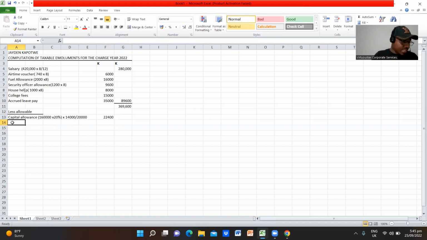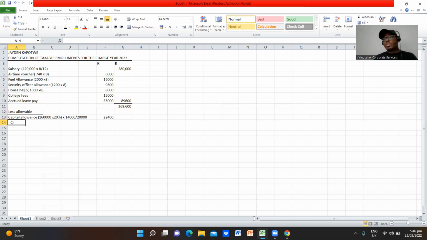Then we are going to look at the motor car expenses. Again, here we need to be very careful. Motor car expenses are allowable if they are used for the purpose of doing business. Private use is not deductible. The only apportionment that we are going to deduct here is the business use.